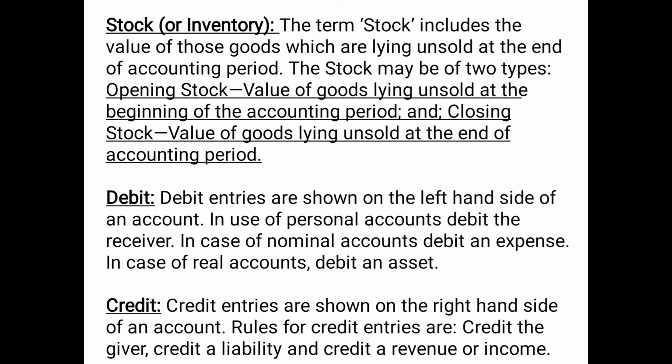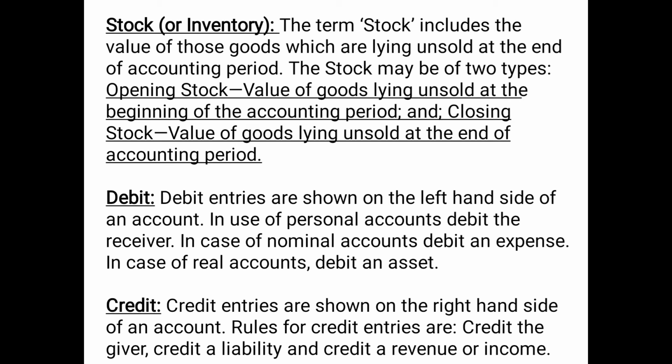And when we proceed with the different parts of this chapter in part 3 and part 4, in the upcoming video we'll be doing the classification of accounts or the types of accounts. There we will study that there are three types of accounts: personal, real and nominal. And the rule for debit and credit, what is to be debited and what is to be credited, is different in these types of accounts. So therefore, in case of nominal account, we debit the expenses. In case of personal account, we debit the receiver. And in case of real account, we debit the asset.